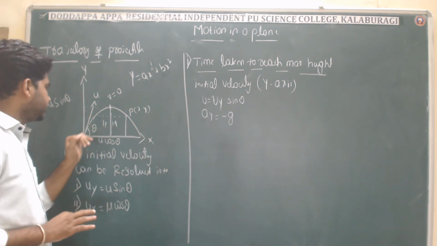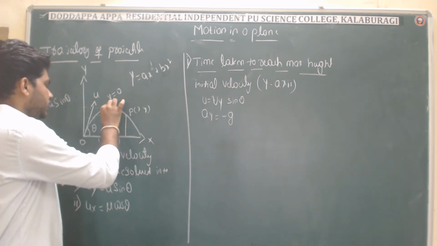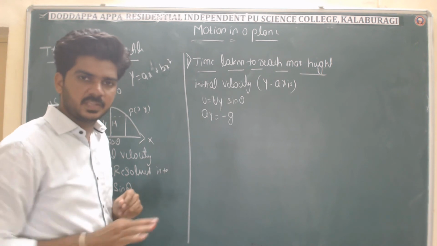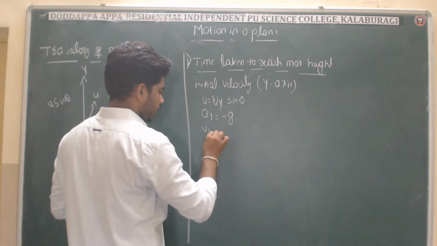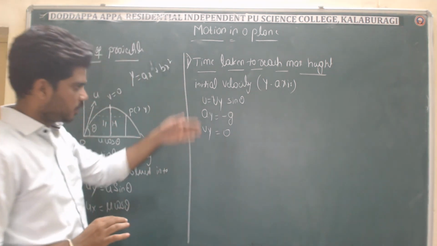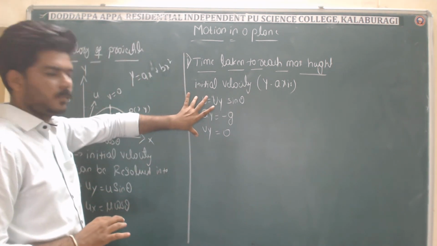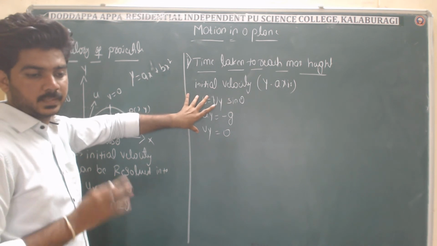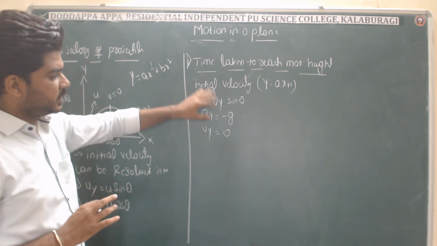Now after reaching one certain point, the final velocity will be 0, right? So the final velocity along the y-axis will be 0. Right, now we have got the three parameters. Now I am trying to get the time. So using these three parameters,